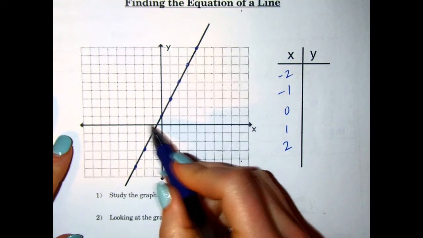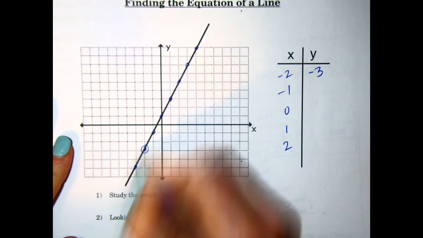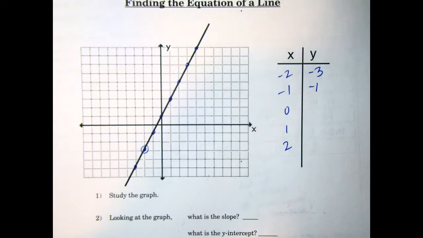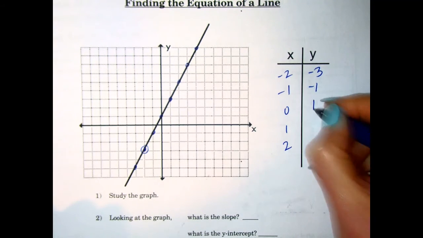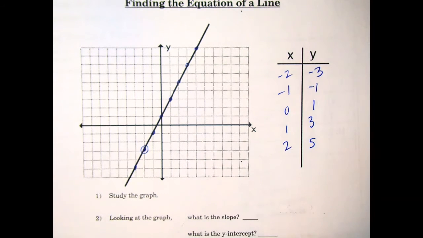So -2, -3. That's this point right there. -1, -1, 0, 1, 1, 3, and 2, 5.